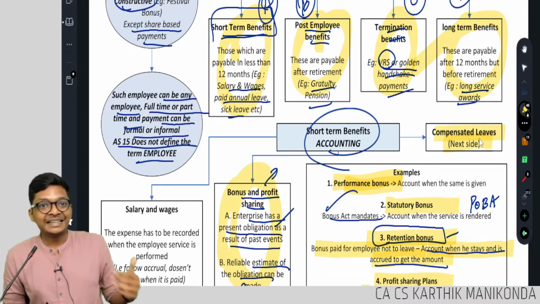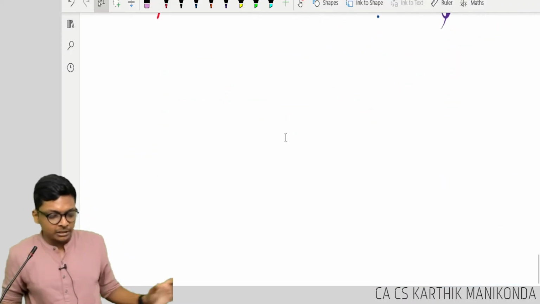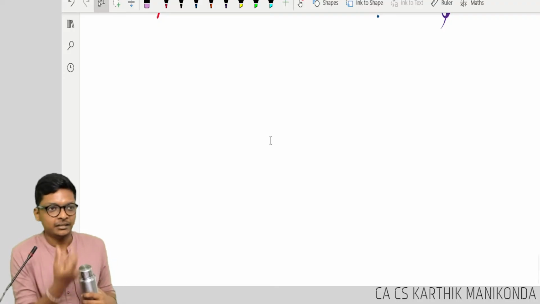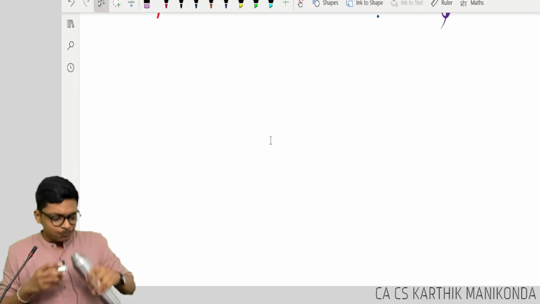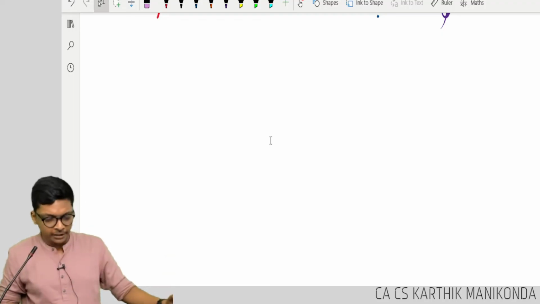Compensated leaves. Now, this is very key. I will not use the terms which is there in the book, which is little technical, like AS 19. Easy standard, but technical terms. Okay.